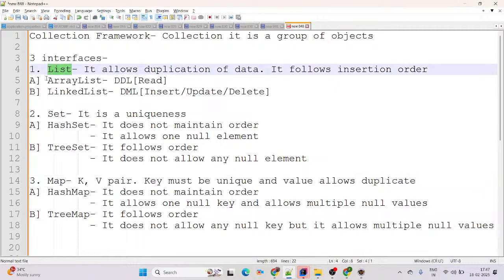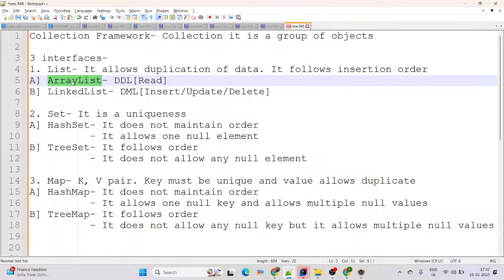In list there are 2 classes, ArrayList and LinkedList. ArrayList follows DDL, LinkedList follows DML. DDL means data definition language, DML means data manipulation language. ArrayList is more suitable for read operations. LinkedList is more suitable for manipulations: insert, update, delete.